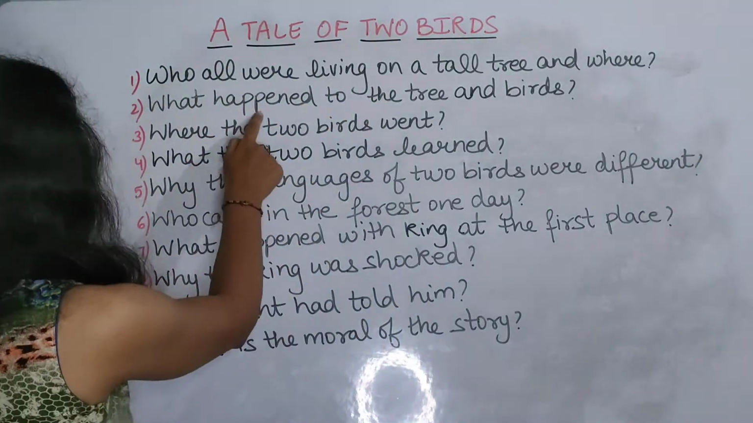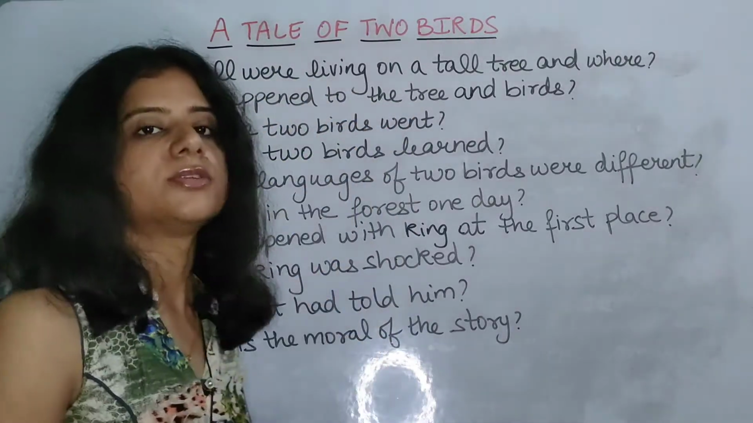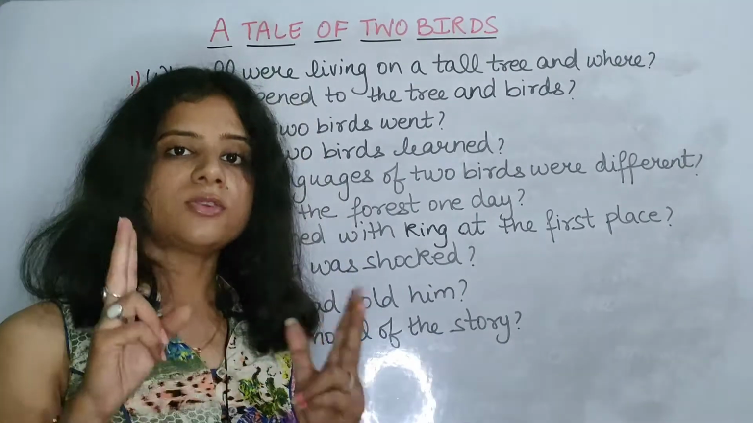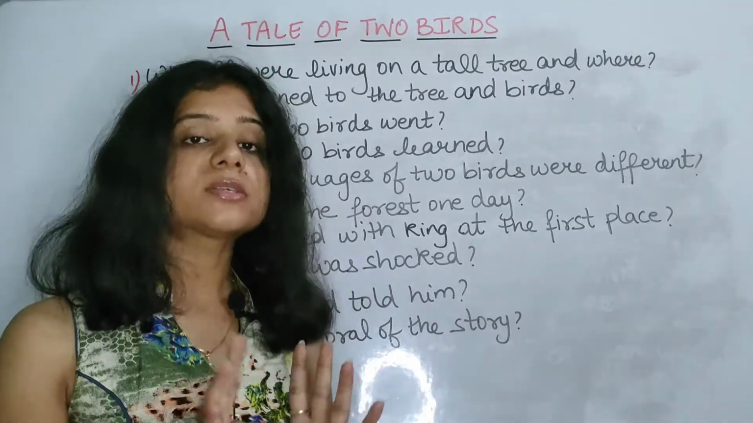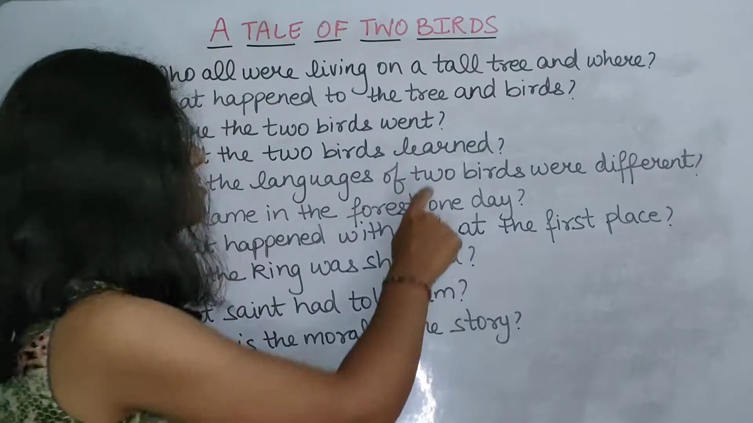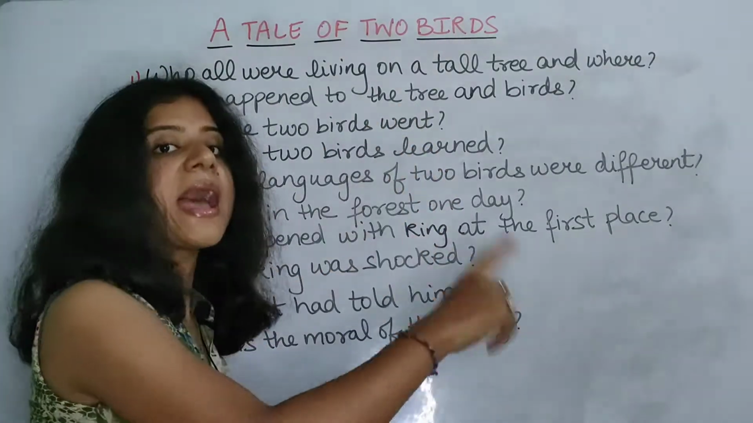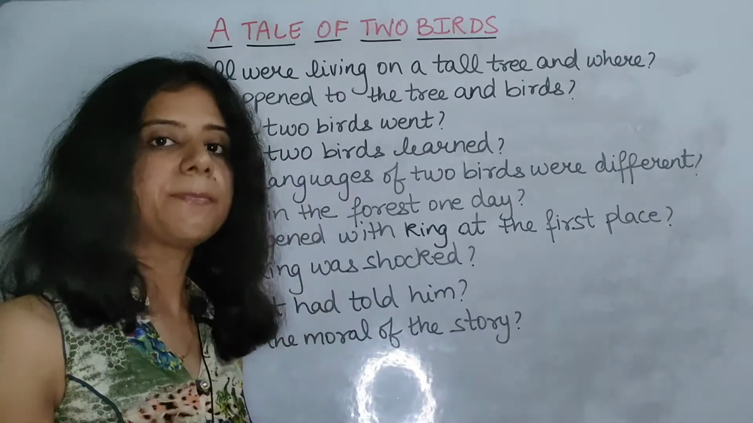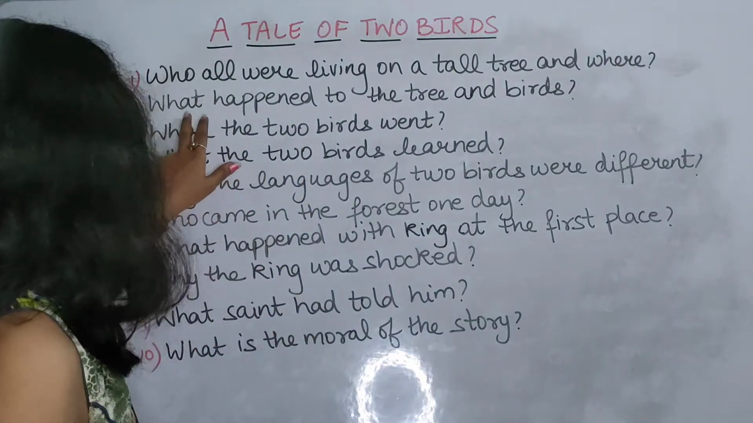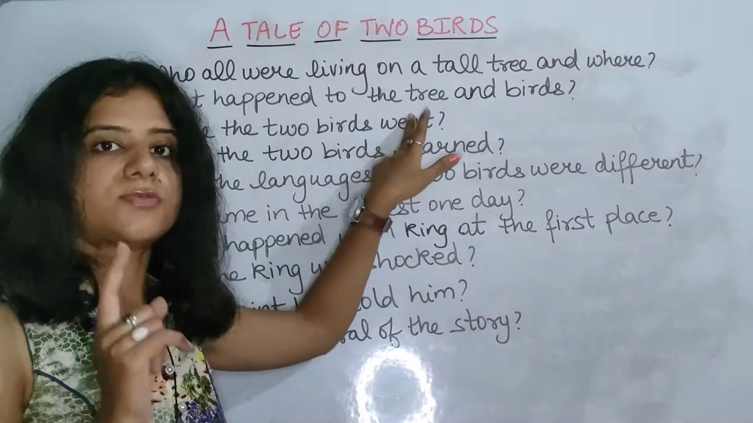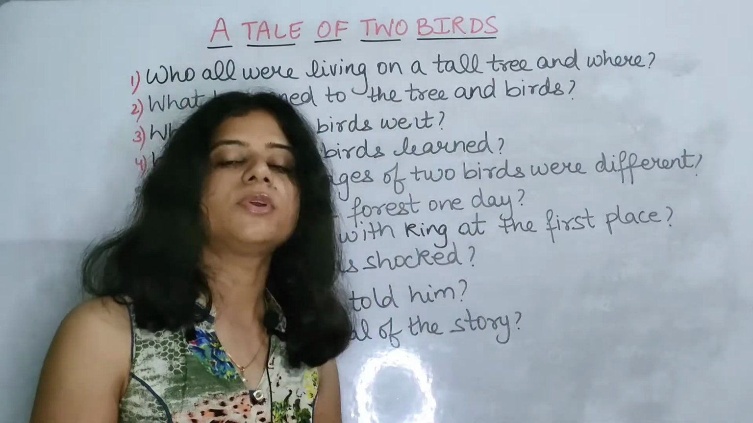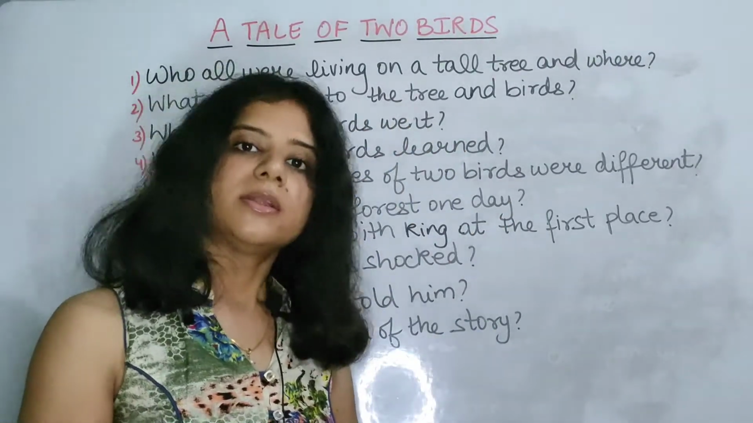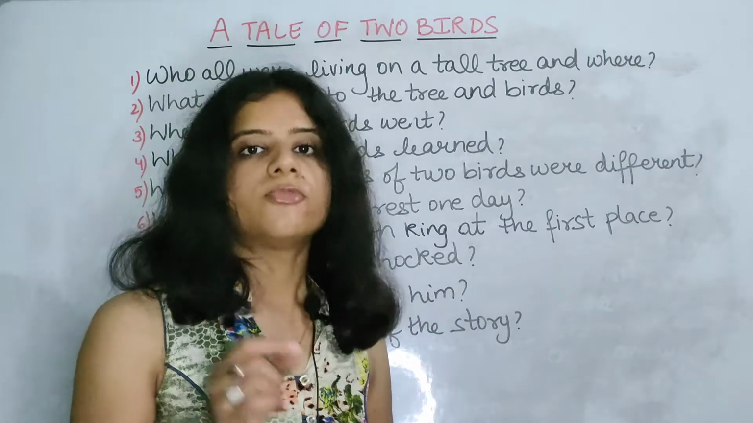Next is, what happened to the tree and the birds? Again two answers are there. Now this cannot be combined, because they have asked you about a tree and the birds. There are two different characters. So here you will write them separately in two different sentences. What happened to the tree? First we will answer that. So here we will write the tree got fallen down because of the storm, full stop.